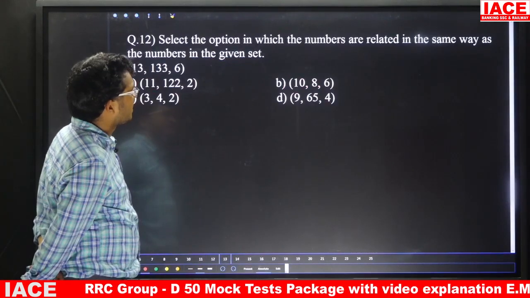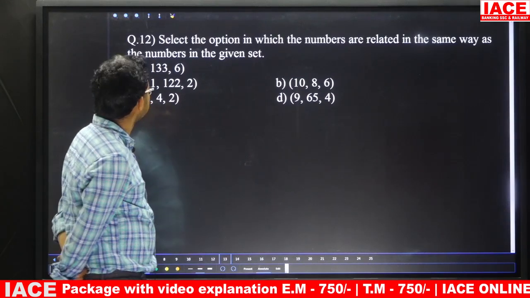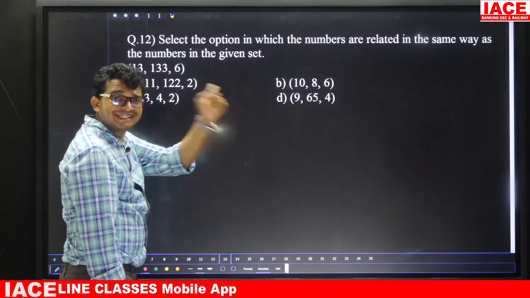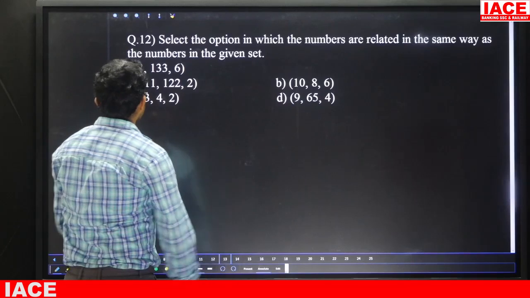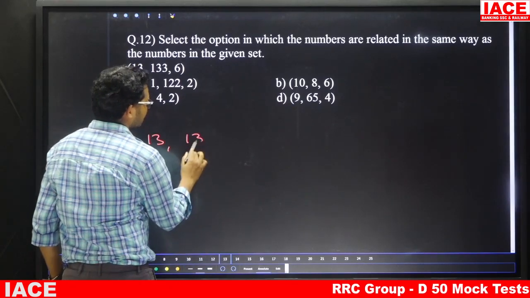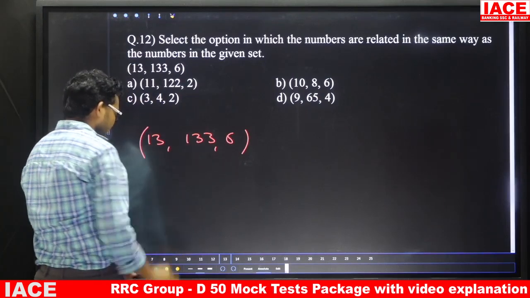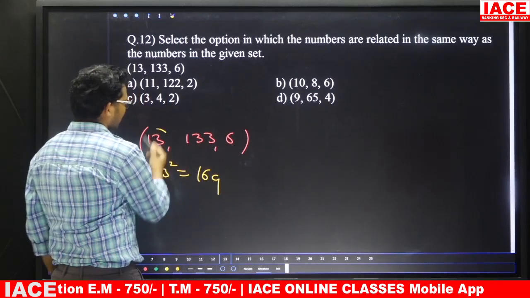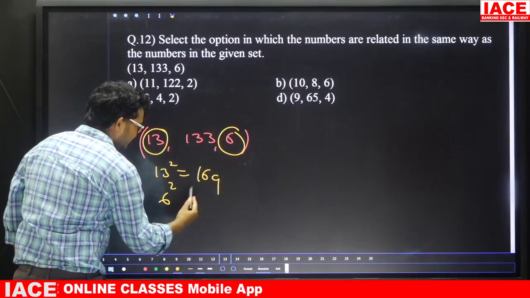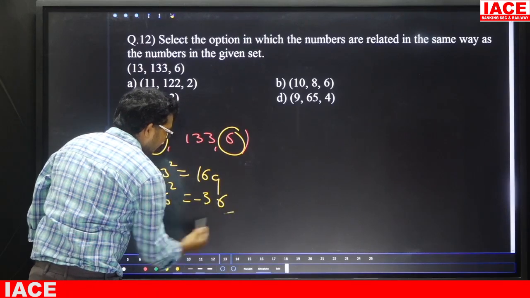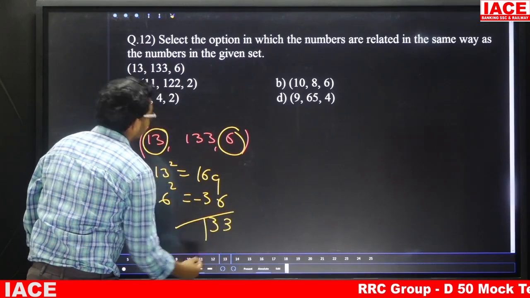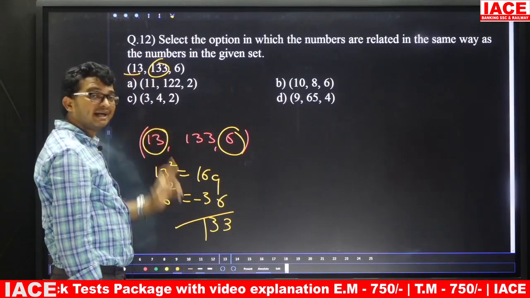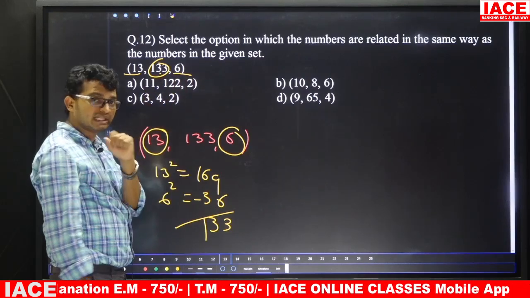Question number 12, select the option in which the numbers are related in the same way as the numbers in the given set. So this set has one logic, so which of the following sets has the same logic as the given set? Suppose, friends, take the given 13, 133, next one is what? Here 6. Friends, if you observe here, 13 square is what? Here 169. Now 6 square is what? Here 36. Now 169 minus 36, this one is what? 133, that means here 133. That means the logic is what? First number square minus third number square equals the middle number.